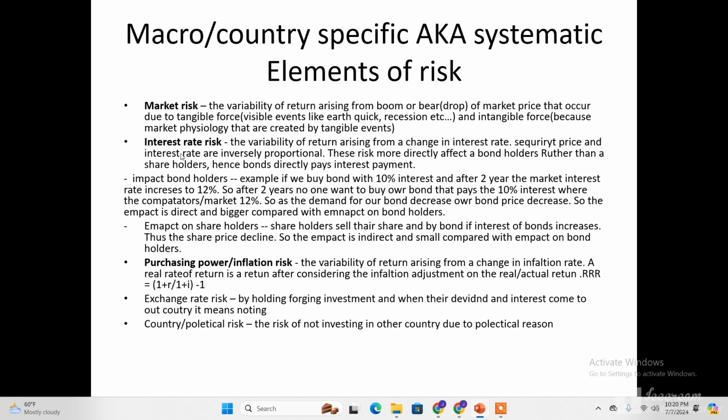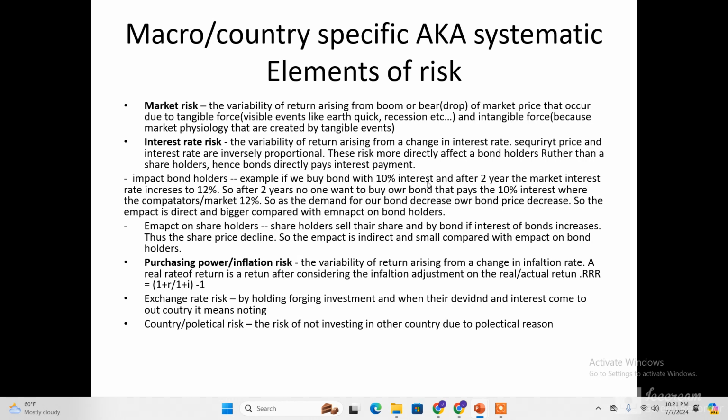Let us look at the impact: how a change in interest rate can affect the bondholder. For example, you can relate this risk with the banks because a bank can issue both bonds and equity securities. So let's say we buy a bond with 10% interest.